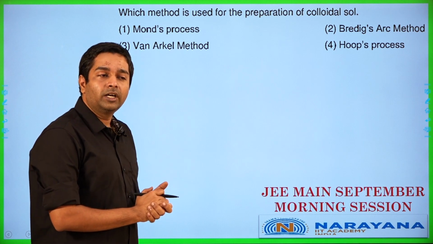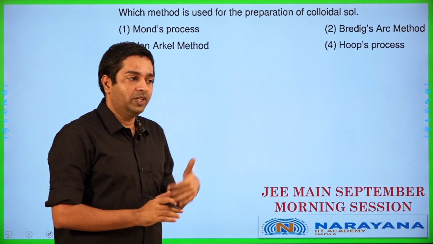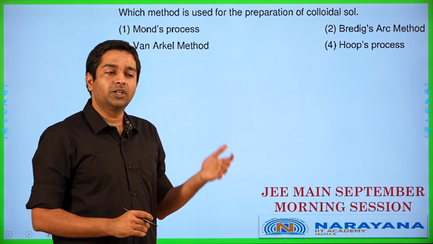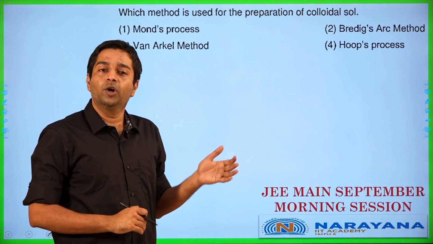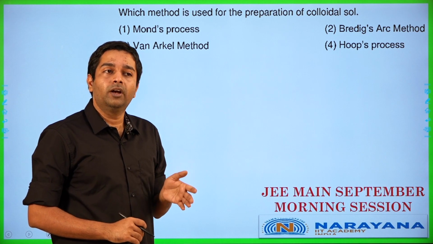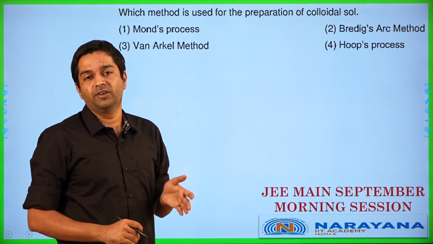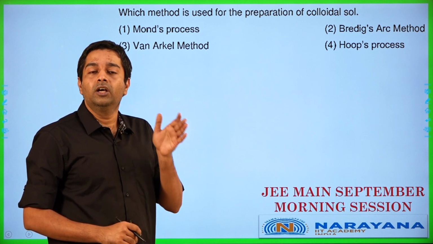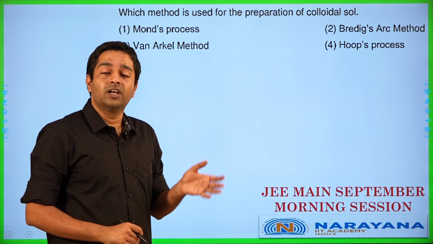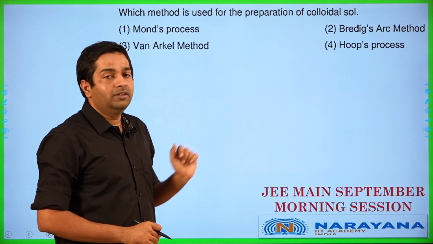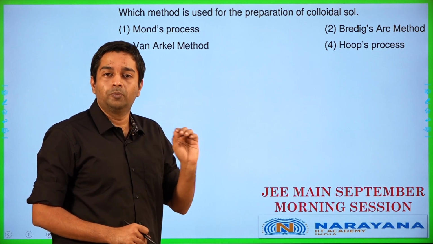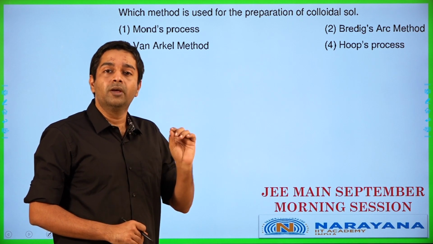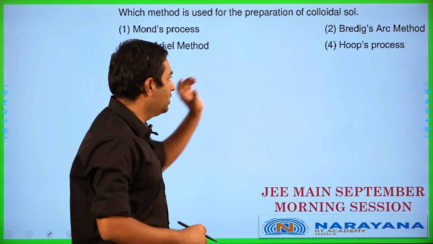So far, if I have a look at the JEE Mains papers, I would put it this way. In the January 2019 paper, there was a focus on environmental chemistry and biomolecules. In the April 2019 paper, there was a focus on biomolecules and chemistry in everyday life. And in the January 2020 paper, we had a focus mainly on biomolecules again, in terms of the amino acid structures, and chemistry in everyday life yet again. This time they are shifting towards surface chemistry. So please make sure you're paying attention to surface chemistry questions seriously. All the individual theory parts in surface chemistry, pay attention to it for this particular round of examinations.